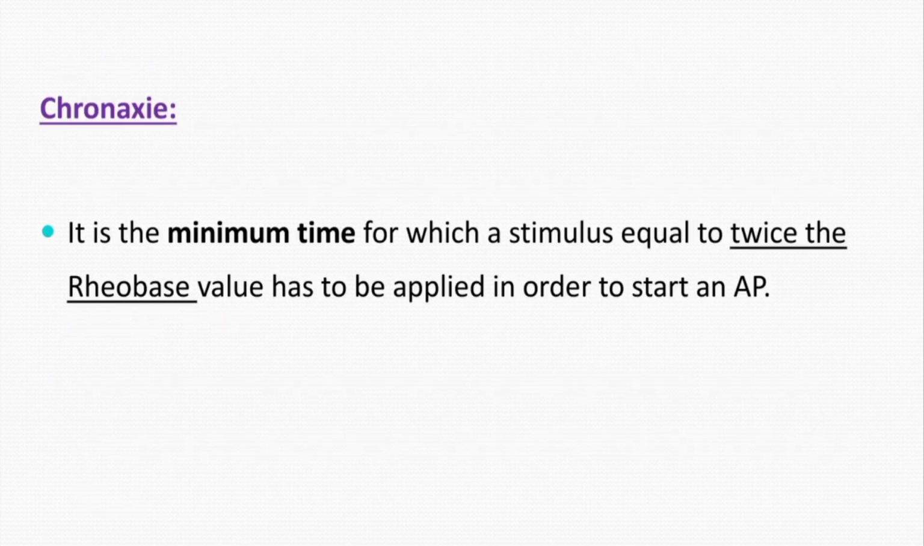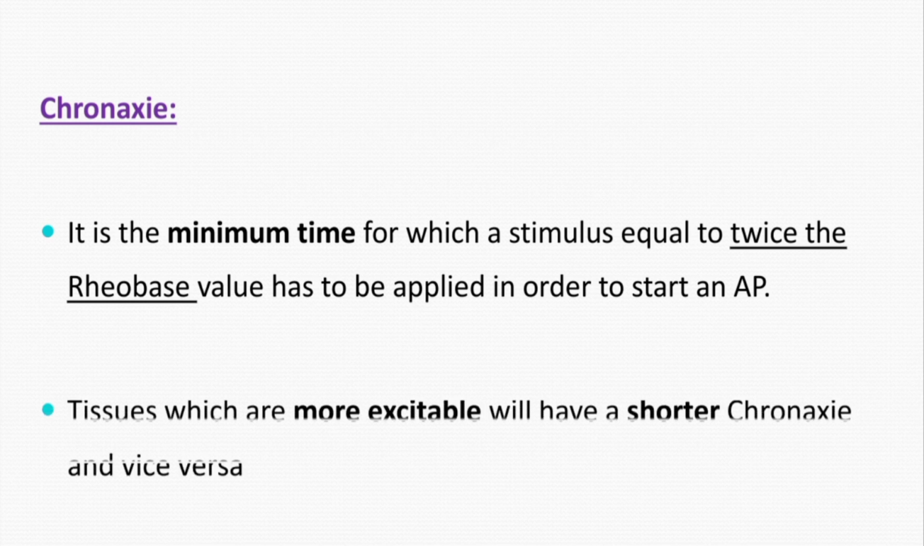Chronaxie is also a time, and we can say that it is the minimum time for which a stimulus equal to twice the rheobase value, the strength of the stimulus should be twice the rheobase value, when applied produces an action potential. So, minimum time for which a stimulus equal to twice the rheobase value when applied produces an action potential. Of course, tissues which are more excitable have a shorter chronaxie and vice versa.